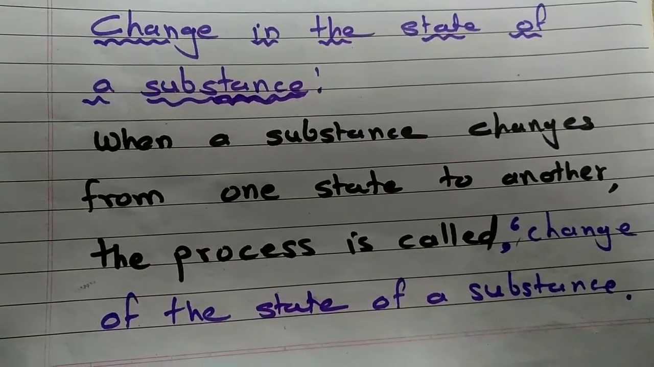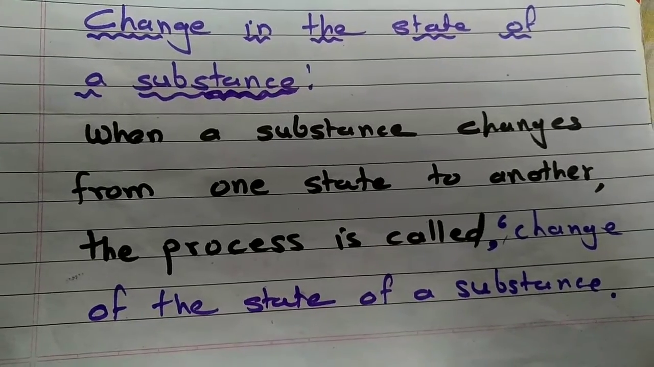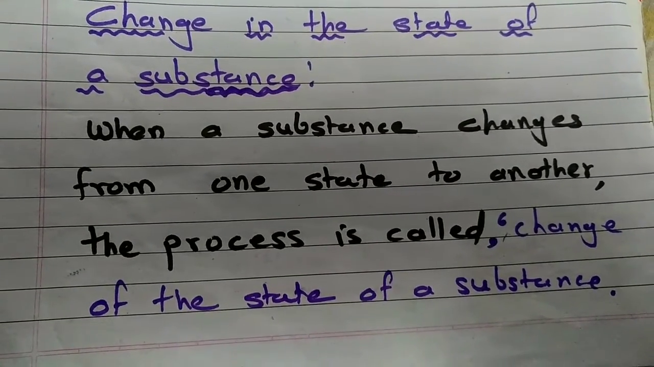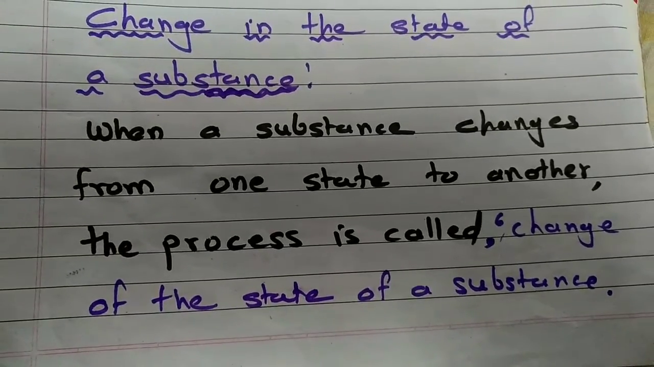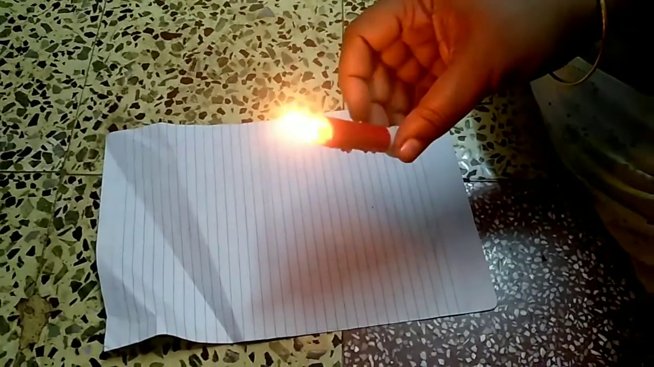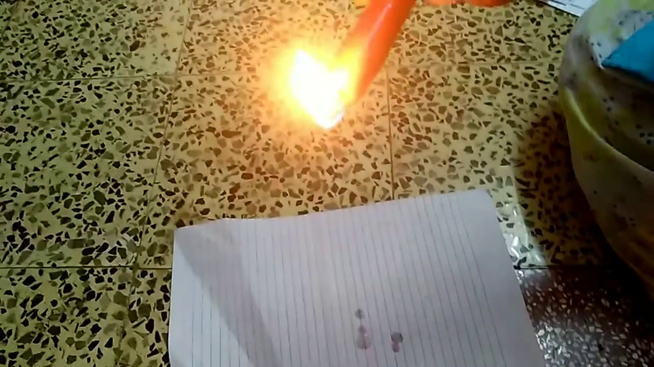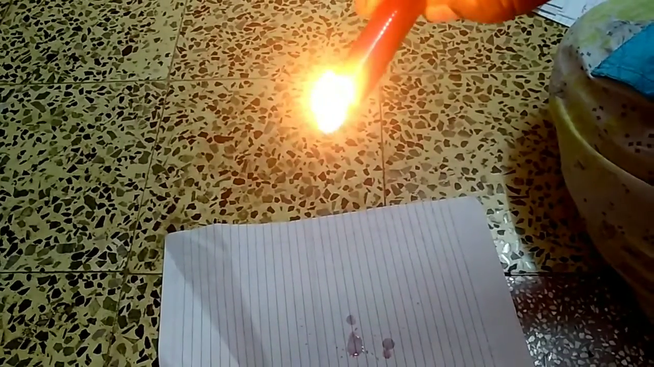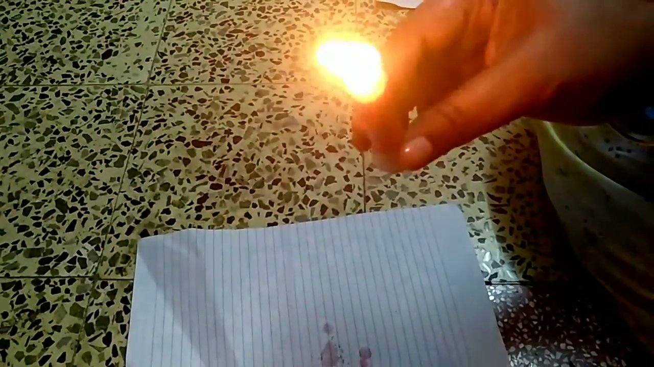Now, change in the state of a substance. When a substance changes from one state to another, this process is called change of the state of a substance. We'll understand with an activity. Candle, it is made up of wax. See, near the flame we see the wax is melting, and this is molten wax which is falling down. So this wax when heated, it melts. It means there is a change of state of wax.